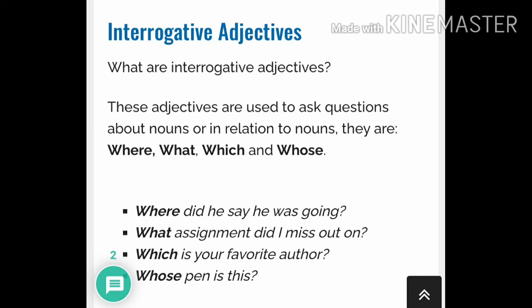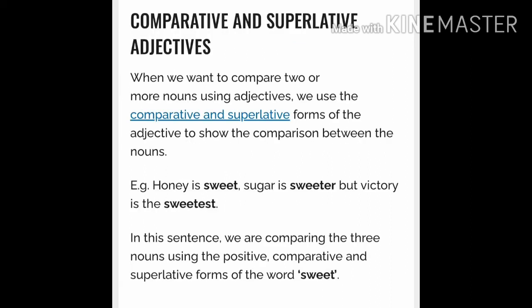The last example is whose pen is this? This comes in a question mark. They are asking whose pen is this? So whose is an interrogative adjective in this sentence. Students, I hope you all will understand what is an adjective and the types of adjectives. Now we move to the comparative and superlative adjective.